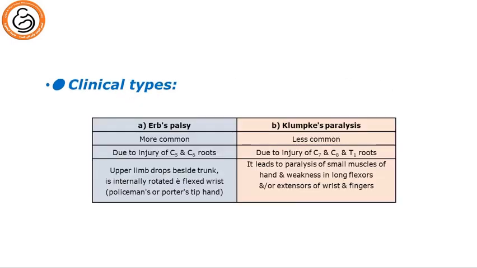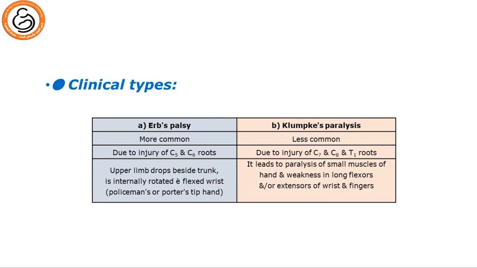We have different clinical types, of which the most common are Erb's palsy and Klumpke's paralysis. To differentiate Erb's from Klumpke's paralysis, Erb's is more common, while Klumpke's is less common. There is injury to the cervical 5 and 6 roots in Erb's palsy, while injury occurs to the 7th, 8th, and the first thoracic root in Klumpke's paralysis.